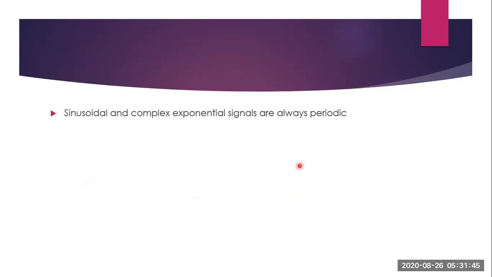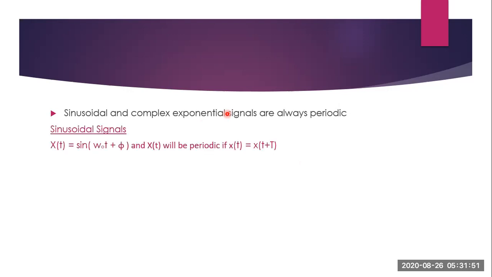Now, sinusoidal signals and complex exponential signals are said to be always periodic signals. Now, we will see how. For a sinusoidal signal, as we know, the equation is x of small t is equal to sine of omega 0 t plus phi, and x of t will be periodic if x of small t is equal to x of small t plus capital T, where capital T represents the time period.